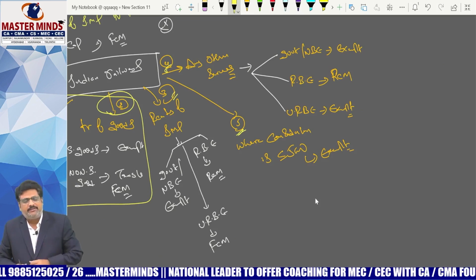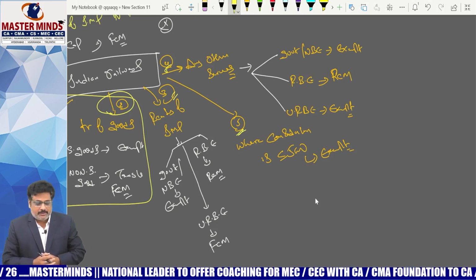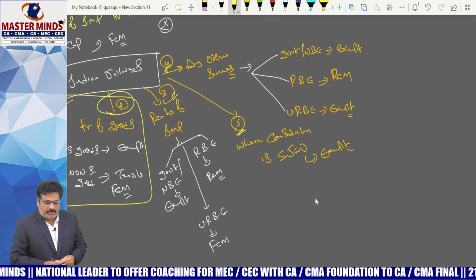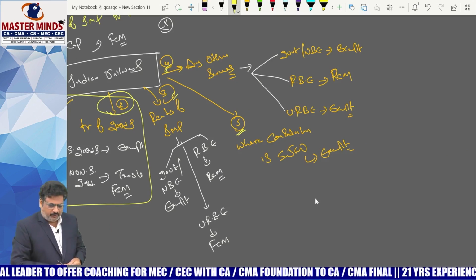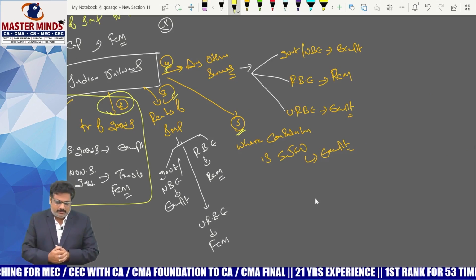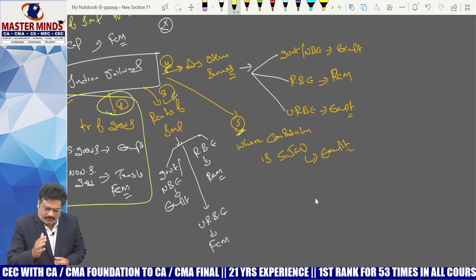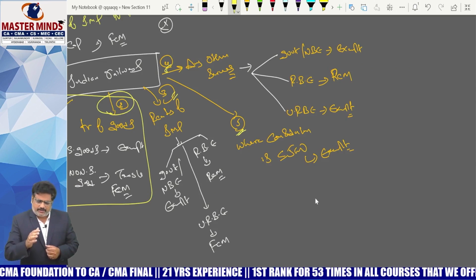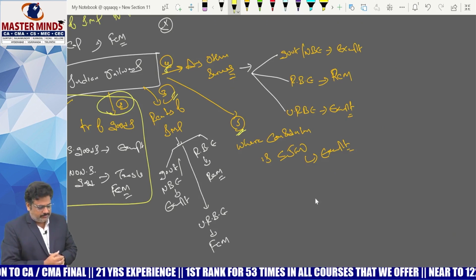Okay. The amendment is, any services by the Indian Railways other than transportation of passengers and goods shall be taxable under FCM, irrespective of the recipient.